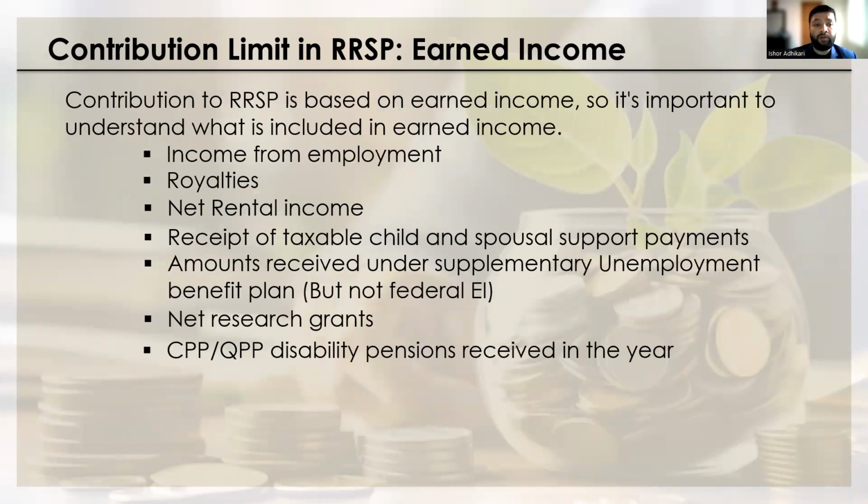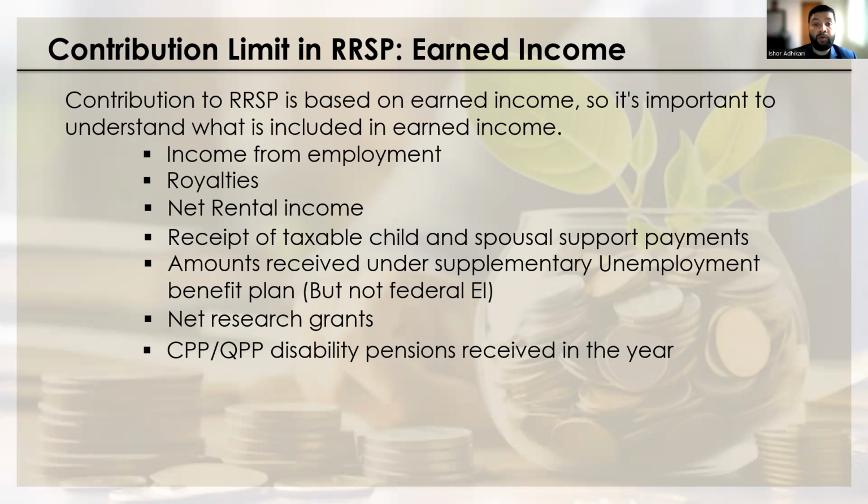Earned income includes income from employment, royalties, net rental income, receipts from taxable child and spousal support payments, amounts received under a supplementary unemployment benefit plan, net research grants, and CPP and QPP disability pensions received in the year. These are the incomes on which you can contribute towards the RRSP.